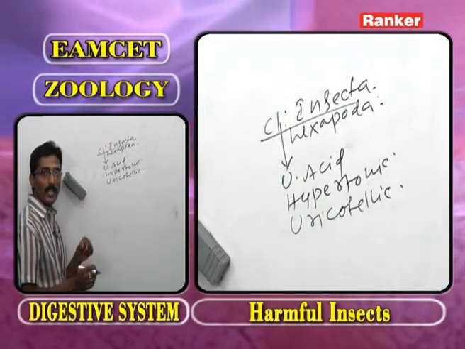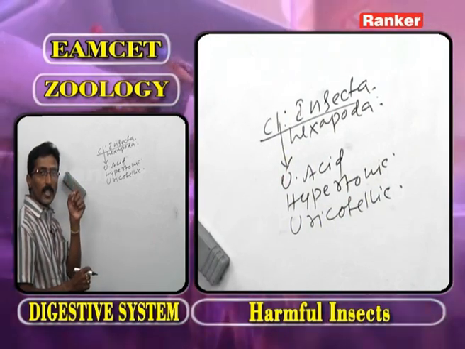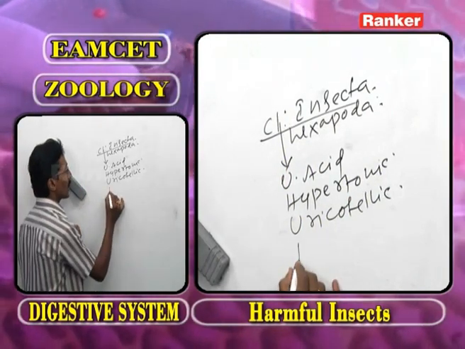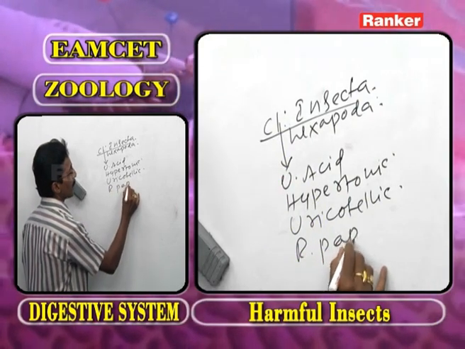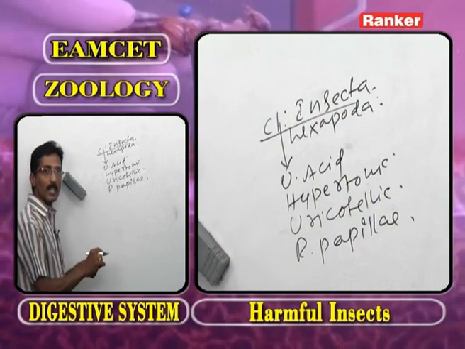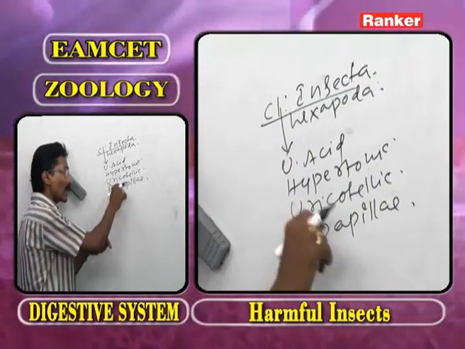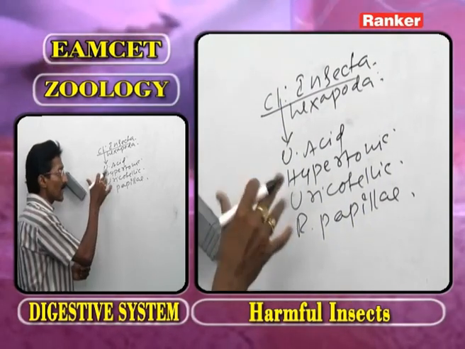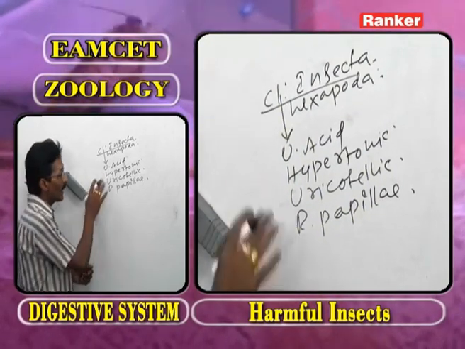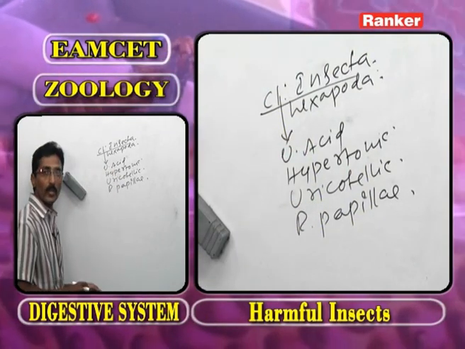Because in their body, to reabsorb the water from the excretory material, the rectal papillae are present. They help to reabsorb water from the undigested food material. After reabsorption of water, such undigested food material is expelled out in the form of hypertonic uric acid.